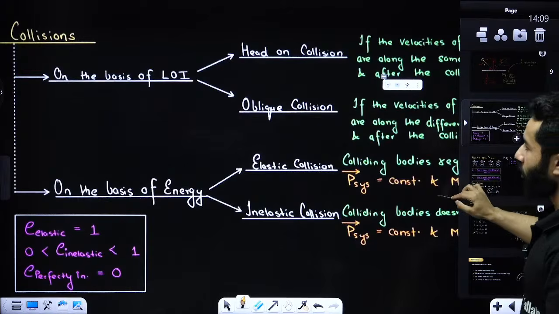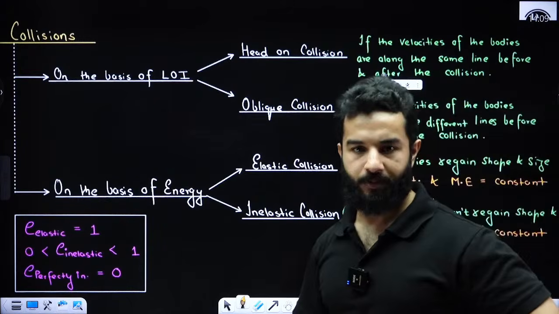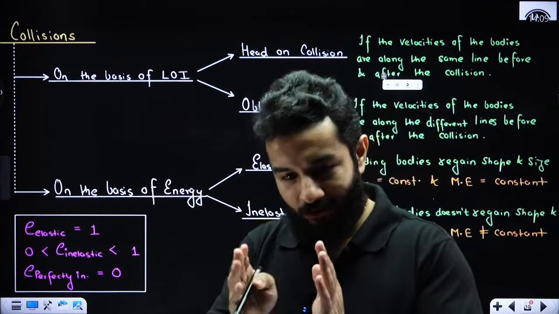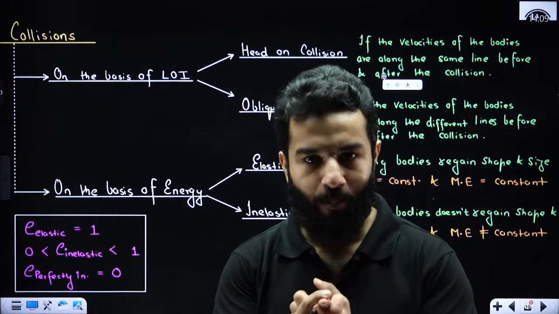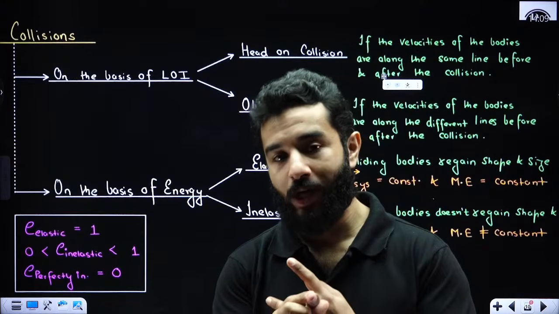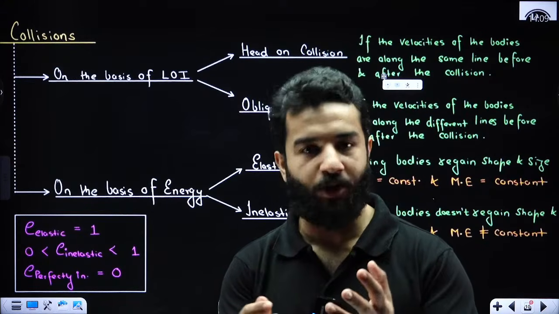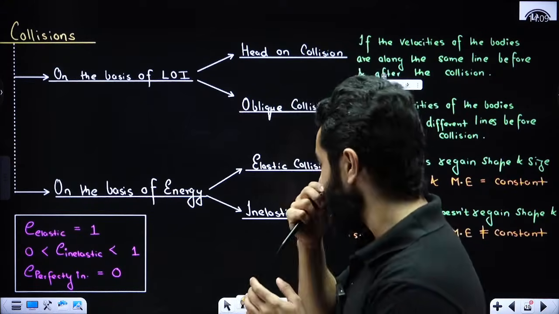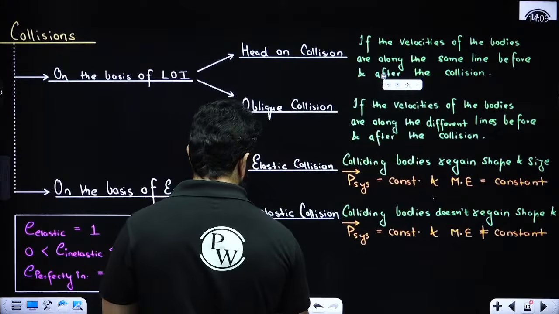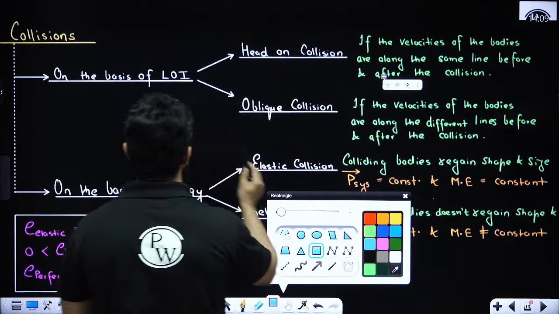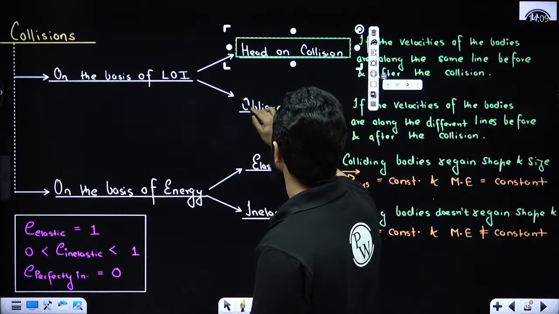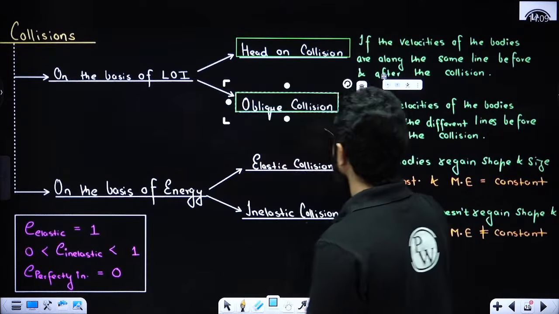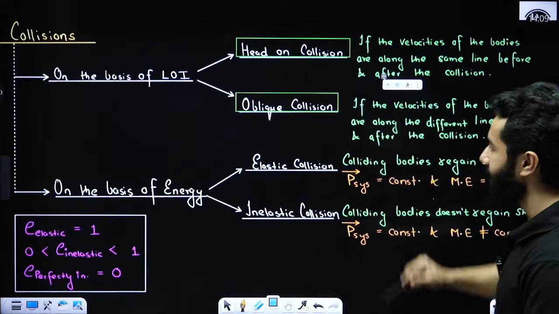When we talk about the types of collision, we are going to categorize collisions first on the basis of line of impact, and second, we will discuss the conservation of energy part. So first let's discuss the line of impact. For line of impact, we have two types of collision: one is head-on collision, another is oblique collision. I have already defined this to you. You can also read the definition.